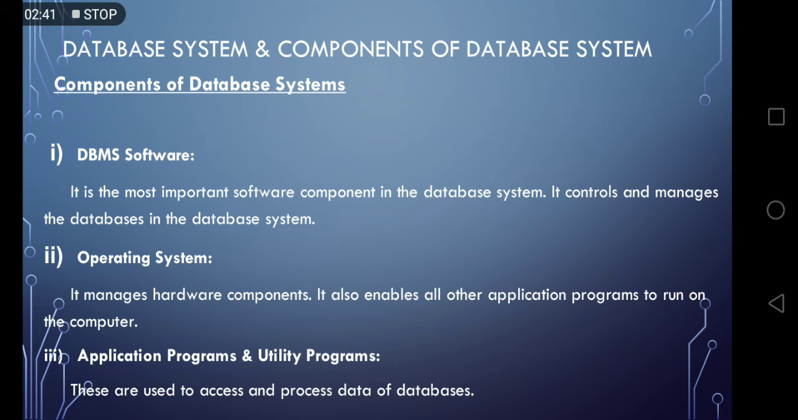Database management system software. It is the most important software component in database system. It controls and manages the database and the data in database system. Operating system. It manages the hardware component. It also enables all the other application programs to run on the computer. Application programs and utility programs. These are used to access and process the data of database.